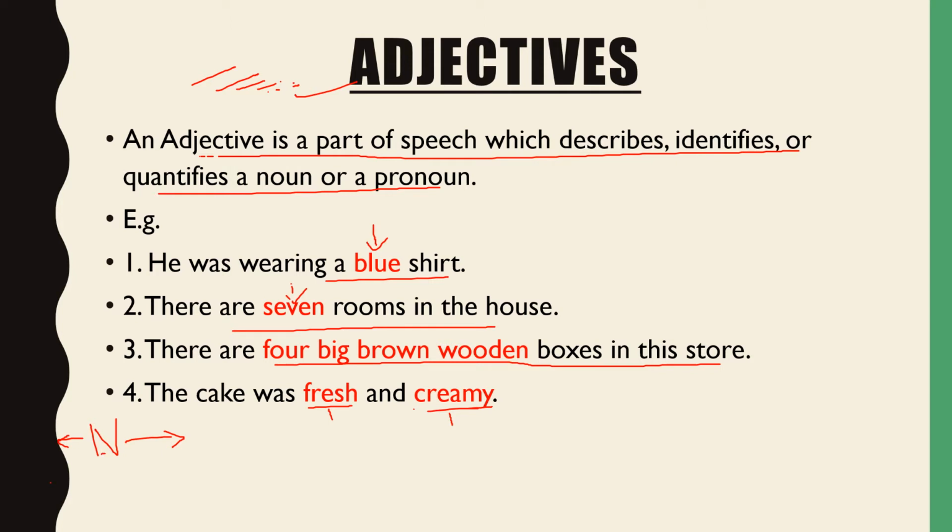So here in the first sentence you can see, he was wearing a blue shirt. Shirt here is a noun. So before the noun, the adjective is used. Whereas you can see here in the last sentence, the cake is a noun. So the adjectives fresh and creamy are used after the noun. Clear? Let's move on to the types of adjectives now.